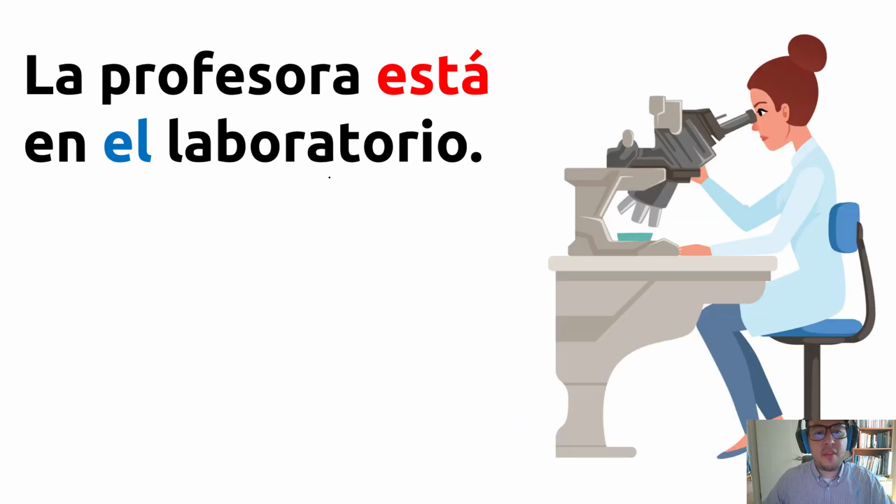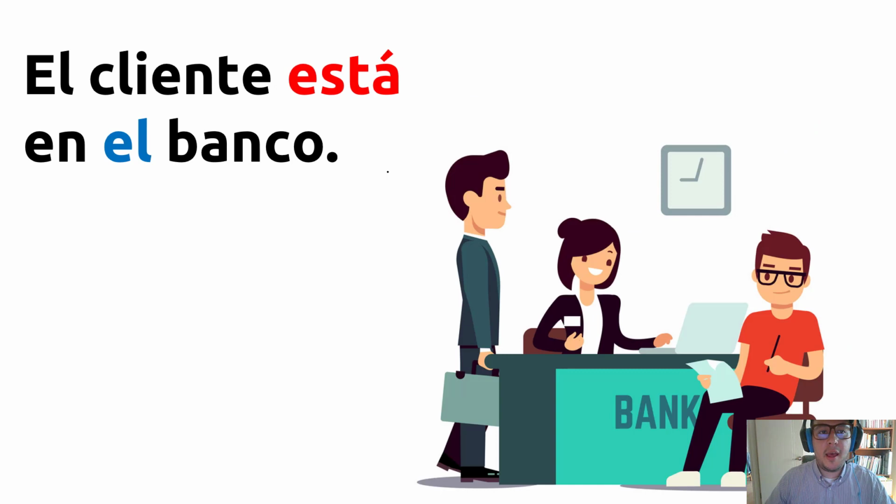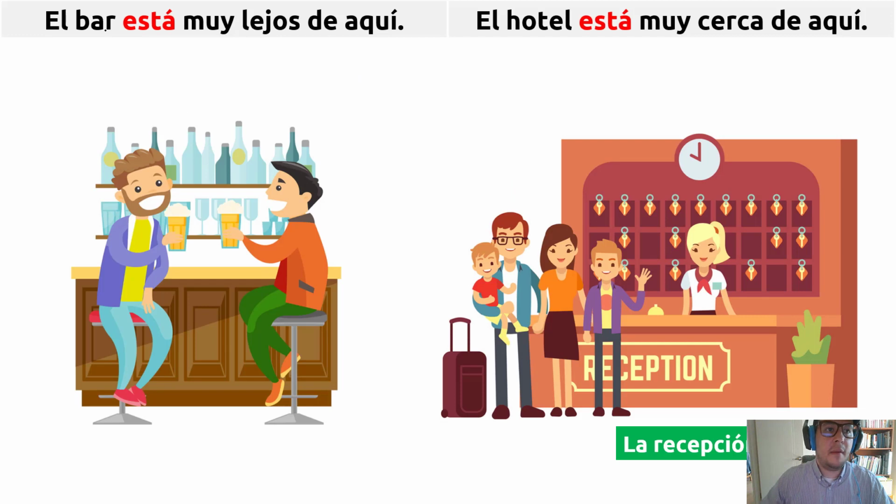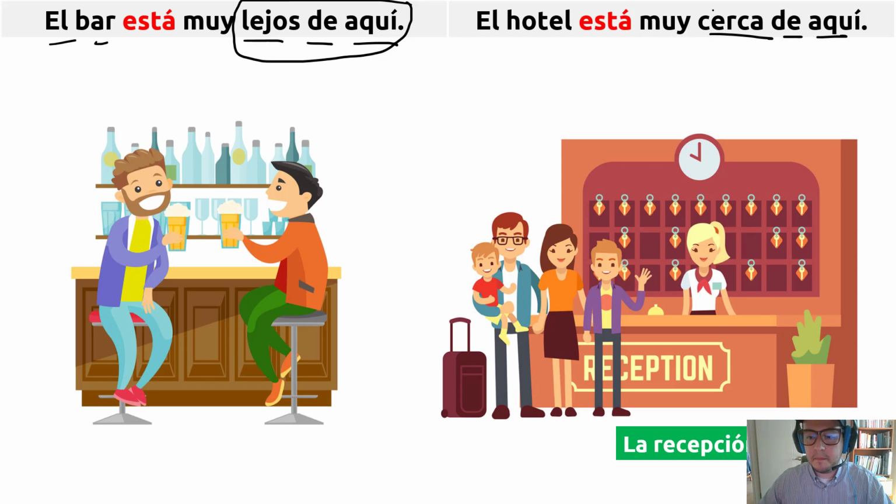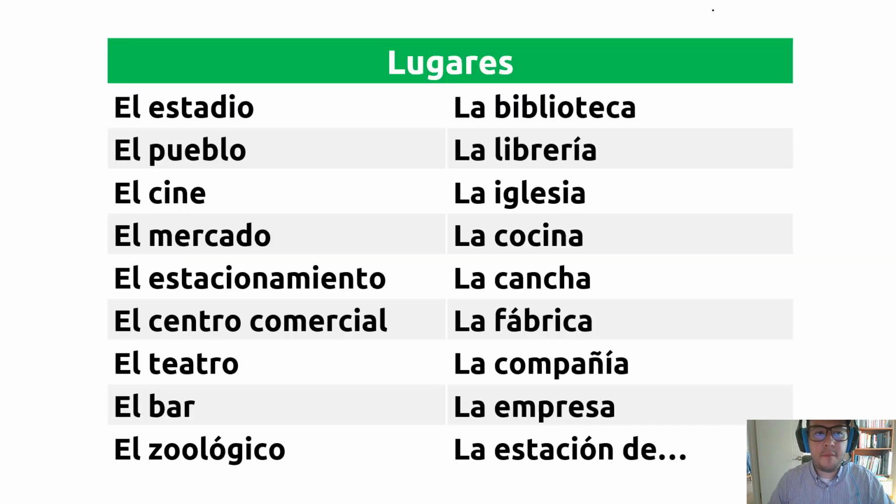The professor is in the laboratory. The client or customer is in the bank. Here, the bar. Spanish and English are the same. The bar, the pub, is very far from here. Please memorize this really good adjective here: lejos de. Aquí, here. The hotel is very close, the opposite. Close from here, near here. Got it, guys? Here I wrote a list of the places. It would be nice if you memorize some of them.